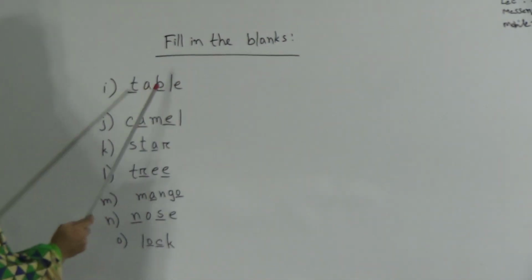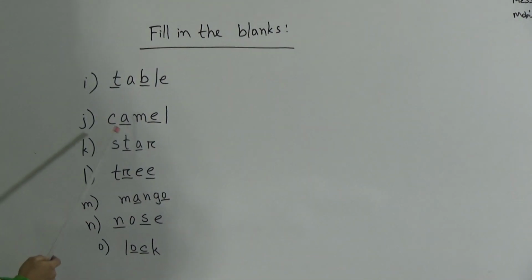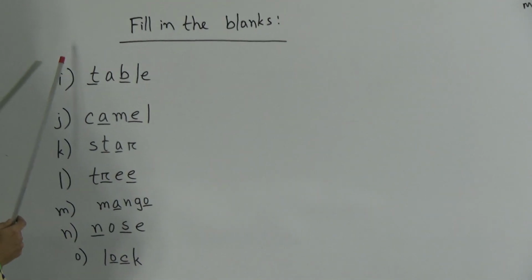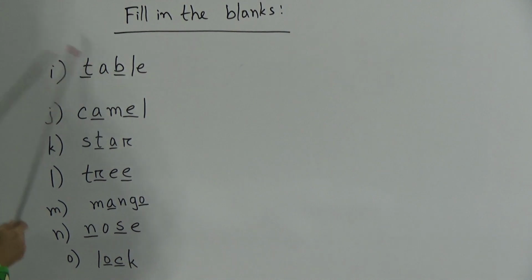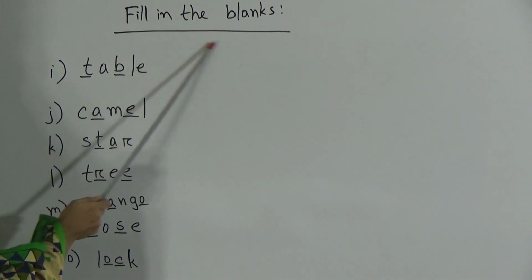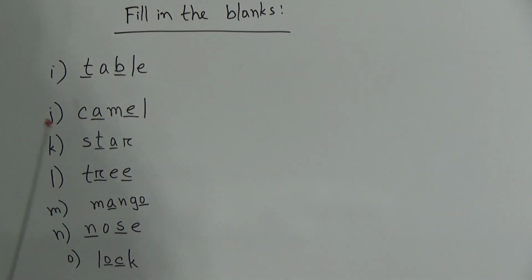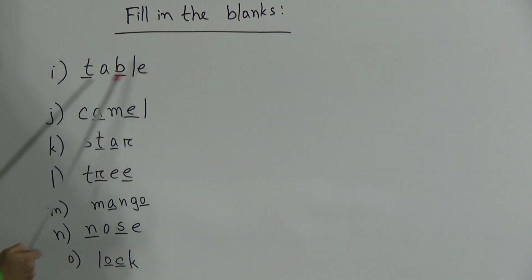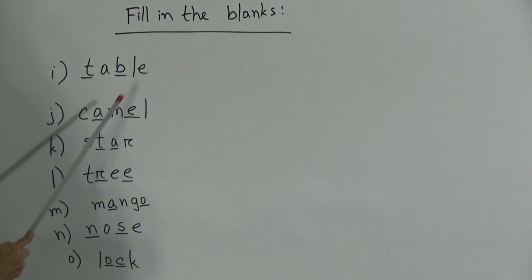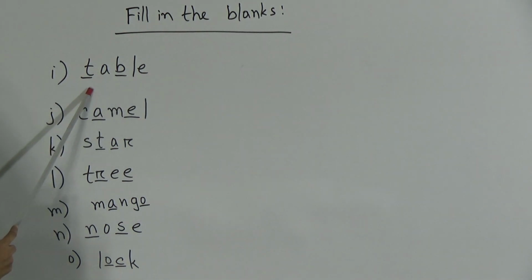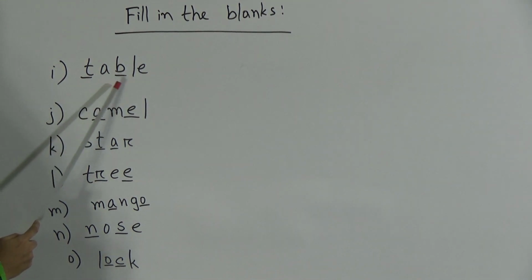Dear students, we have already finished from A to H in our previous class. Now we will start from I. Our first gap is, look, I have written here table, T-A-B-L-E, table.